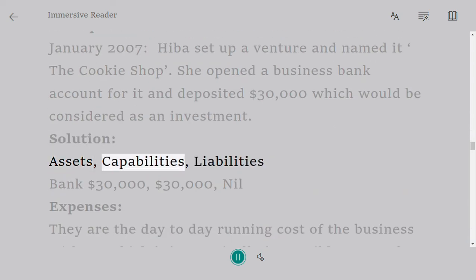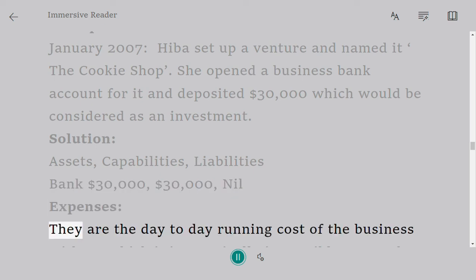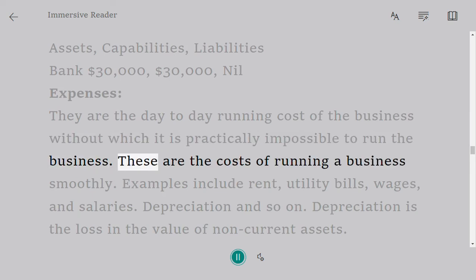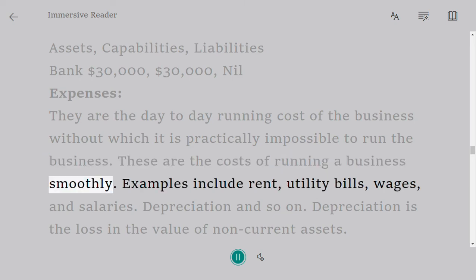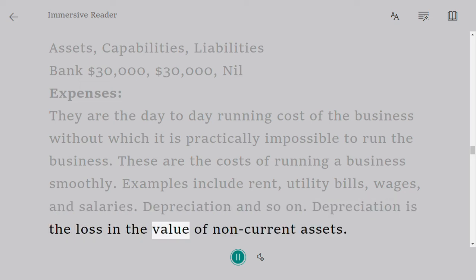Assets, capital, liabilities. Bank $30,000, $30,000, nil. Expenses. They are the day-to-day running costs of the business, without which it is practically impossible to run the business. These are the costs of running a business smoothly. Examples include rent, utility bills, wages, and salaries, depreciation and so on. Depreciation is the loss in the value of non-current assets.